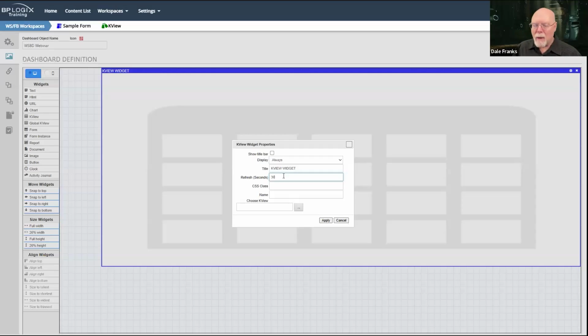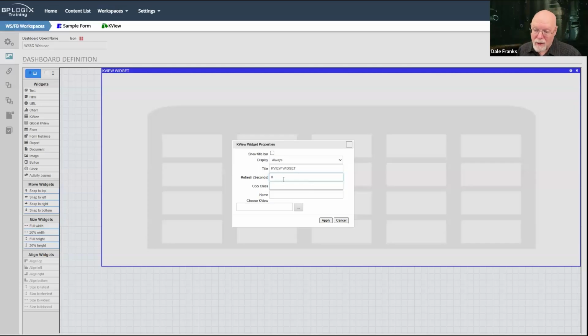Now, obviously, that means you're making this knowledge view call every 30 seconds. Unless you have a knowledge view that just requires, for some outlandish reason, a very high degree of currency, probably you can just keep this set to 0, and having the knowledge view open up and show you the data as it exists when you ran the knowledge view would probably be fine. But the ability to refresh is an option, just as it is on a normal knowledge view.